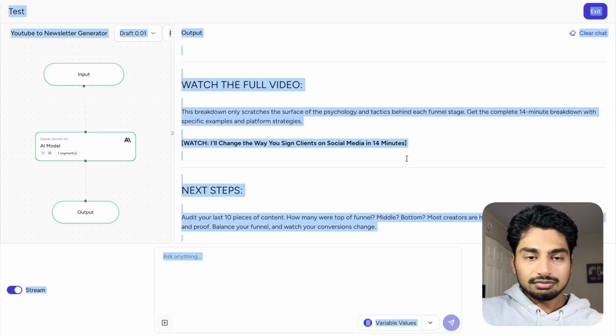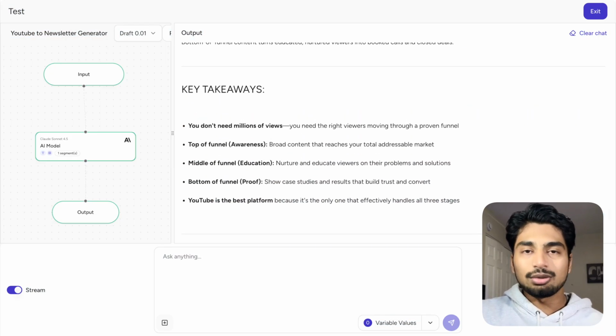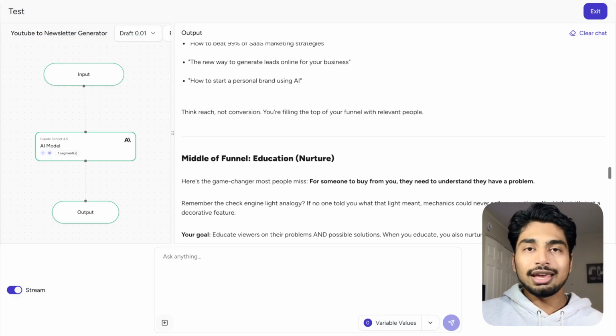What I can do from here, I just copy and paste this into my newsletter software. I will tweak a little bit and I'll go from there. What I like to do with AI, especially with copywriting, is please do read everything. I'm not telling you to copy and paste this and send it. Don't do it. Please read everything. AI is meant to give us an 80-85% head start when it comes to content creation. You, with your human emotions, thoughts, knowledge, experience, you come in, you fill in that 15-20%, and then you publish it. All right. So this is only for speed.